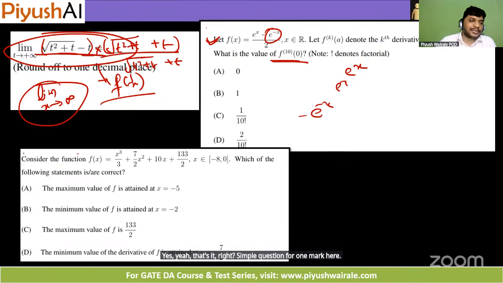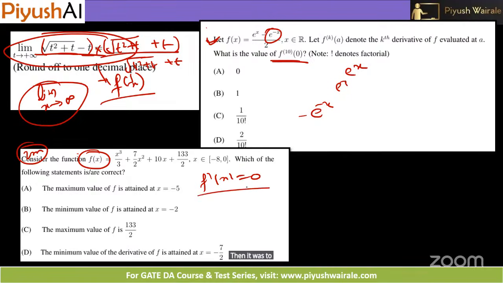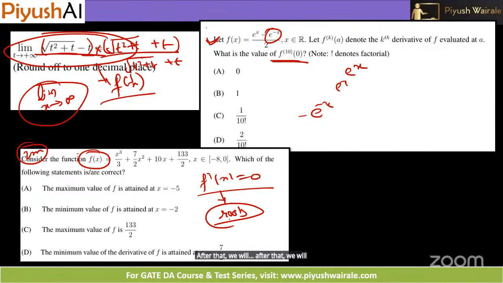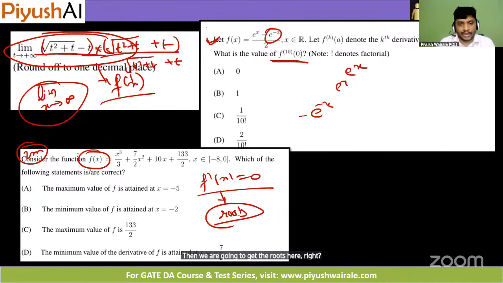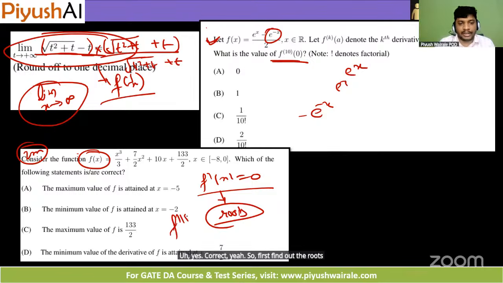Now this question was asked for 2 marks, maxima and minima. If we have f of x, we can differentiate f of x and put it equal to 0. Then we are going to get the roots here. After that we will check the double derivative, and we will see which is greater than 0 and which is less than 0. So first find out the roots, then again differentiate and put the roots here. See if it is greater than 0 or less than 0. Accordingly, you can select the options here.